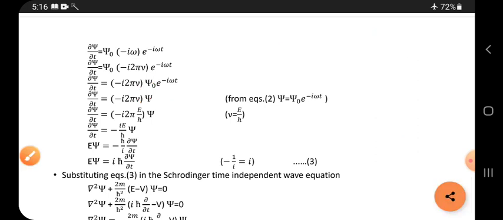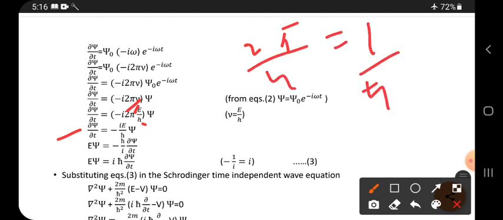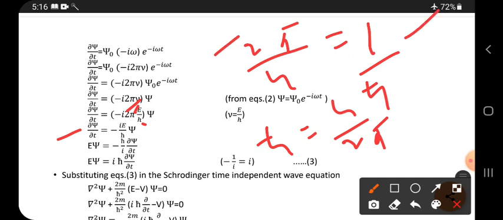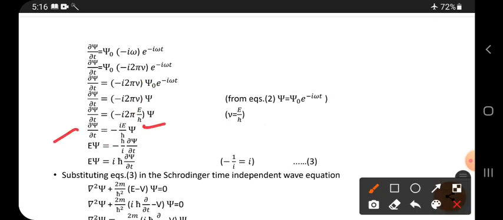In the next step, already 2 pi by h is there. 2 pi by h is what? h cut is h by 2 pi, so 2 pi by h is 1 by h cut. So in the place of 2 pi by h, h cut is written. E by h cut we got, and the minus i is there. Don't forget.